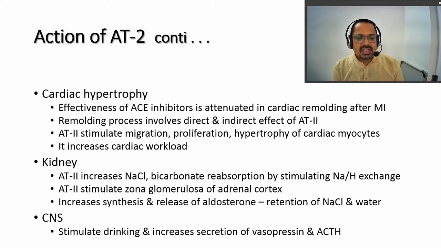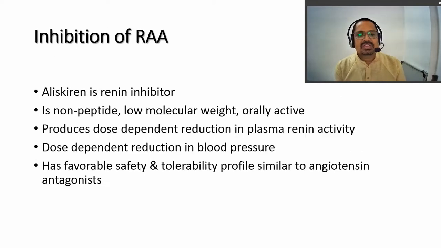As far as the kidney is concerned, angiotensin 2 increases sodium chloride and bicarbonate reabsorption by stimulating the sodium and hydrogen exchange. Angiotensin 2 stimulates the zona glomerulosa of the adrenal cortex. There is increased synthesis and release of aldosterone, with retention of sodium and water. The effect of angiotensin 2 on the CNS includes stimulated water drinking, so the person feels thirsty. There is increased secretion of vasopressin, that is ADH, and ACTH. These are the actions on the CNS.